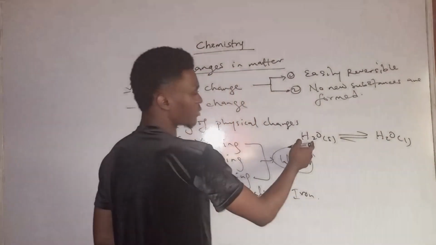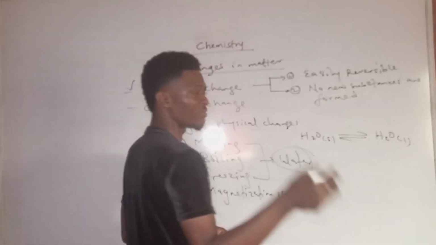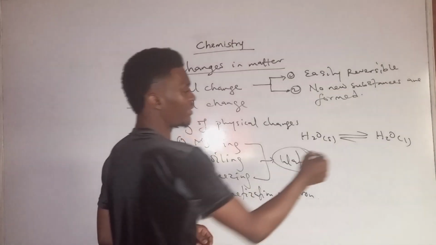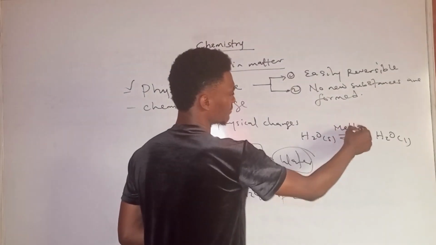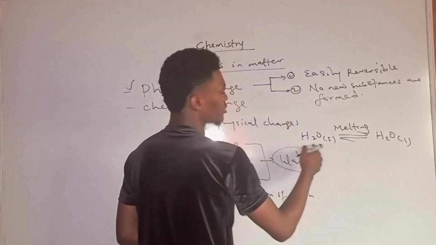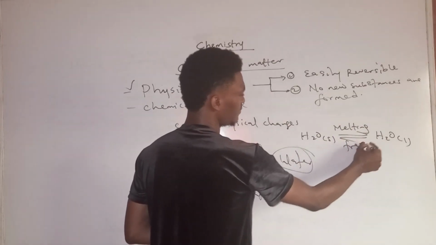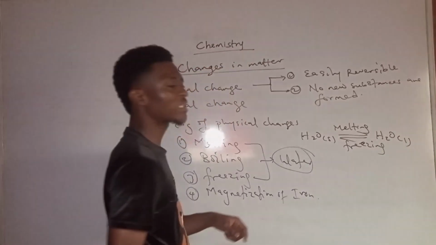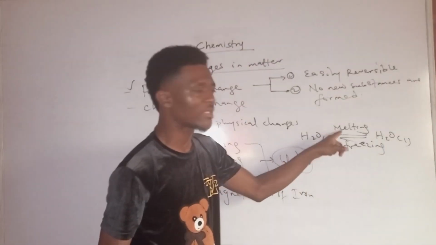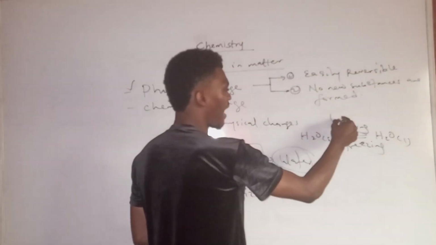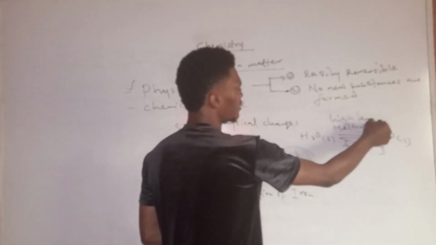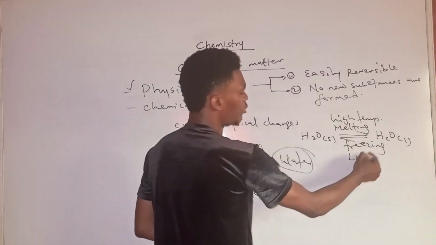The process of converting a solid to a liquid, which I have treated in my previous video, is melting. While liquid to solid is freezing. Now, what facilitates the process of melting is high temperature, while this one is low temperature.